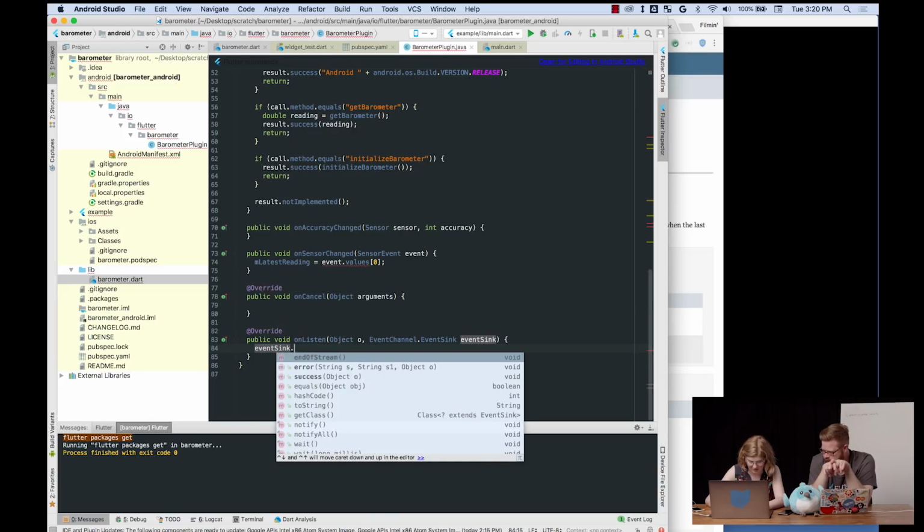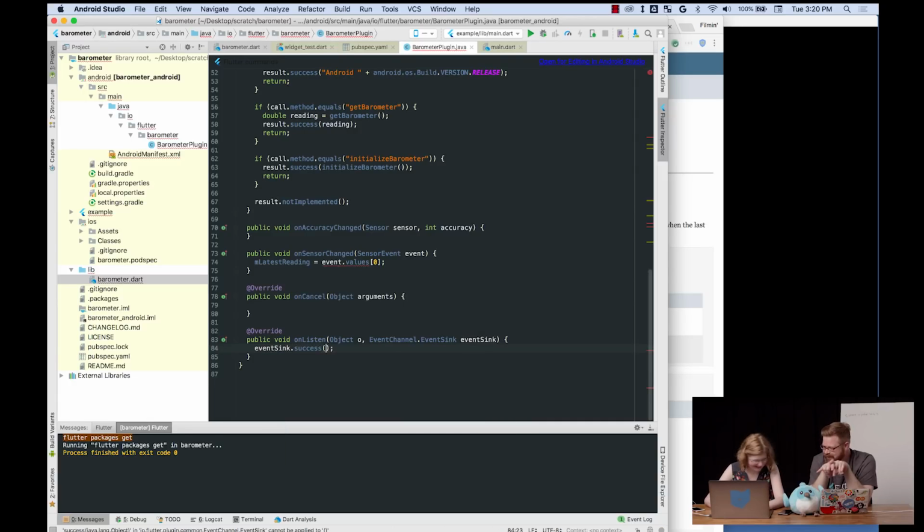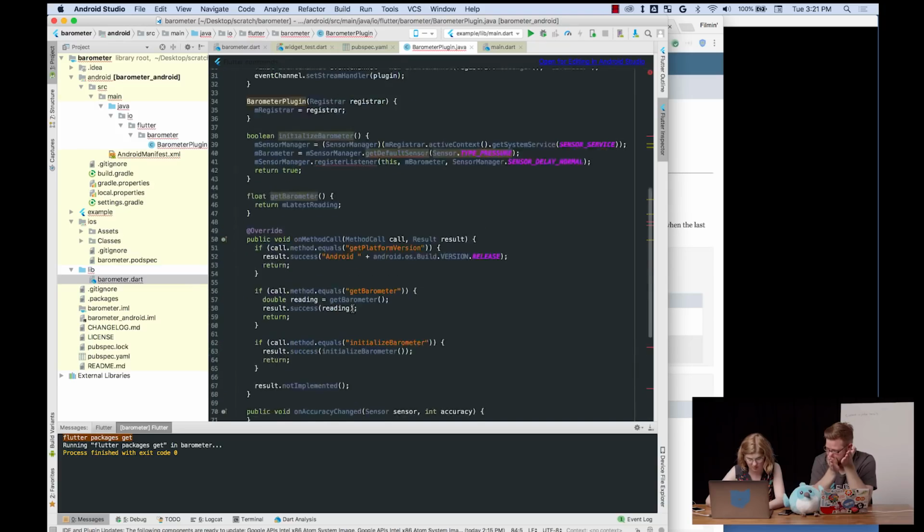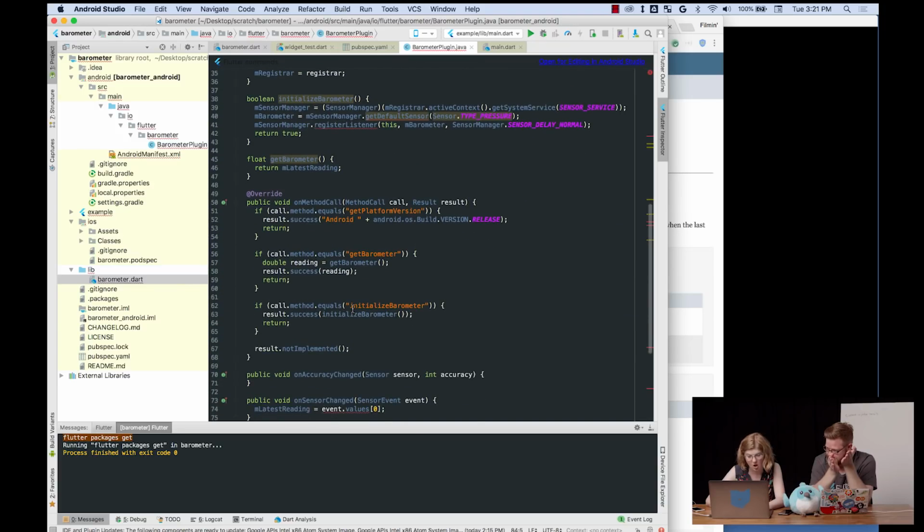Ultimately, we have our onListen method, which means somebody is listening and they give us a thing to send them data. So we have to put that somewhere, like an mEventSink.